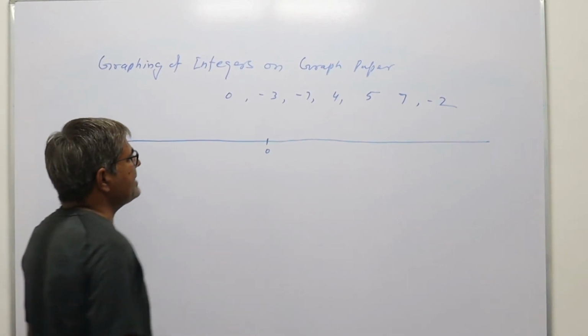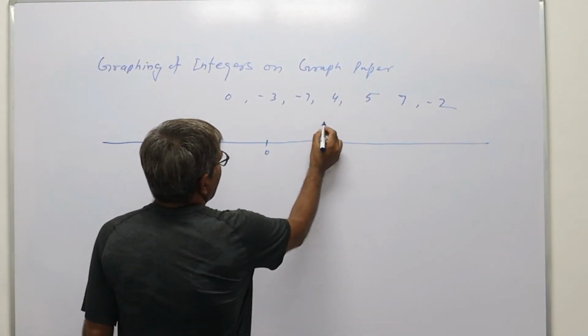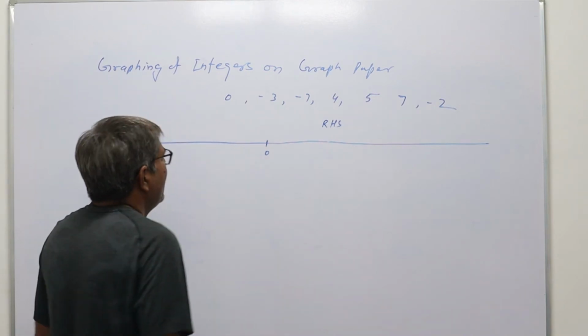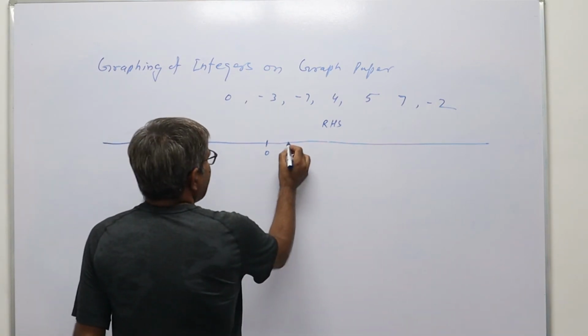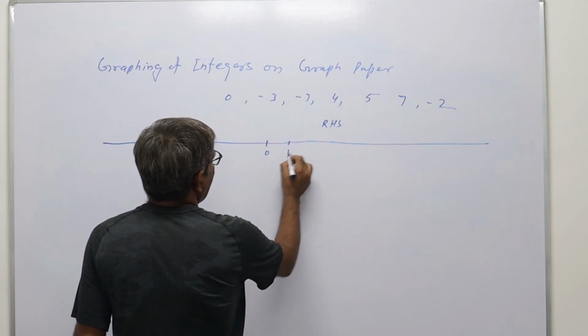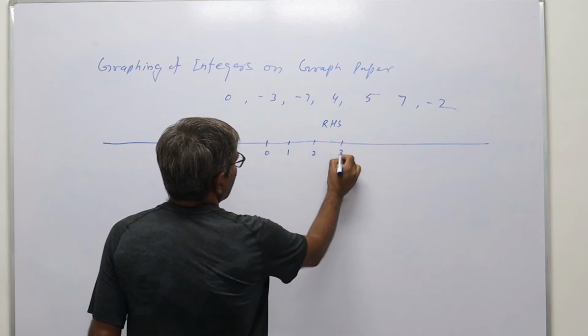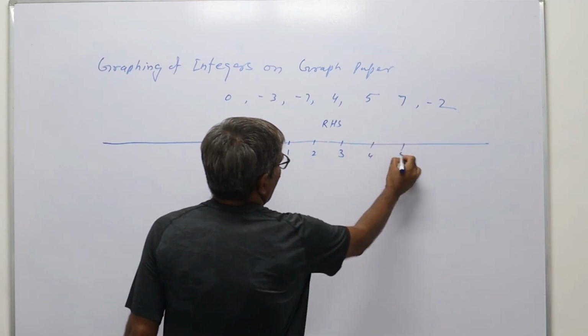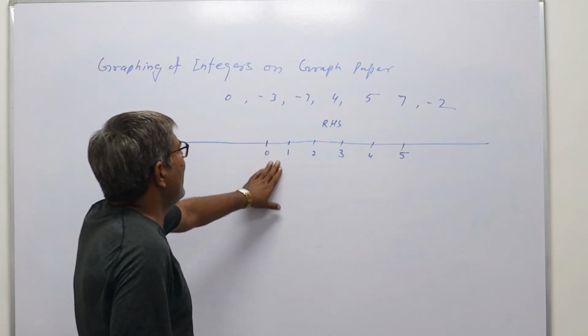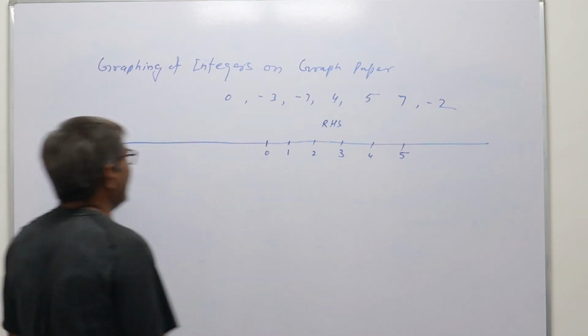Now on the right hand side of 0, at unit distance we can mark 1, 2, 3, 4, 5. The scale is 1 unit equals 1.